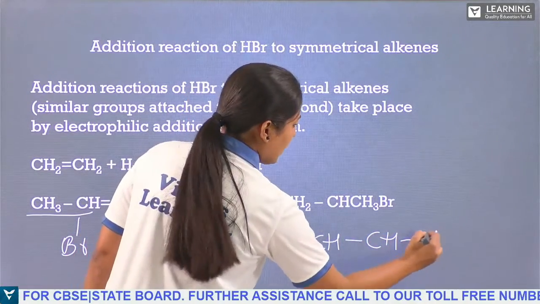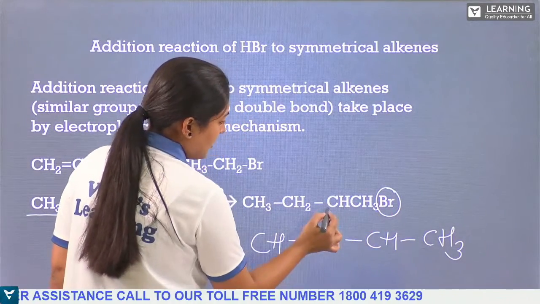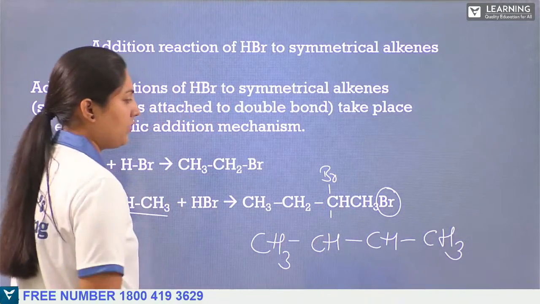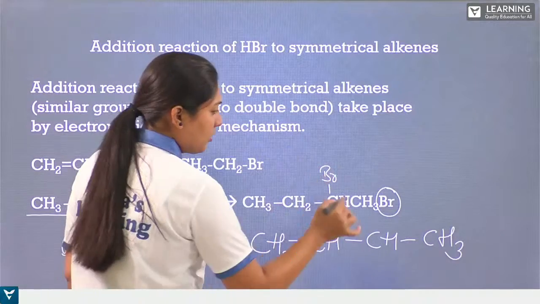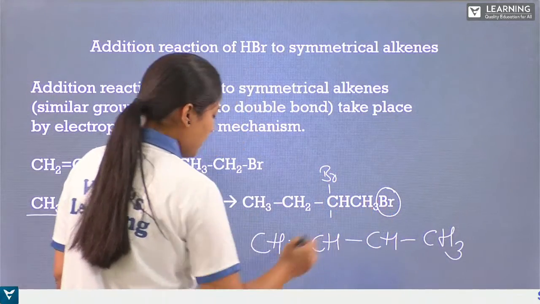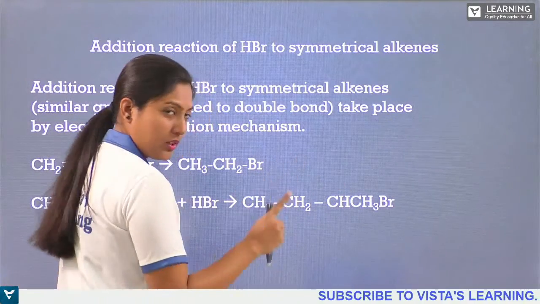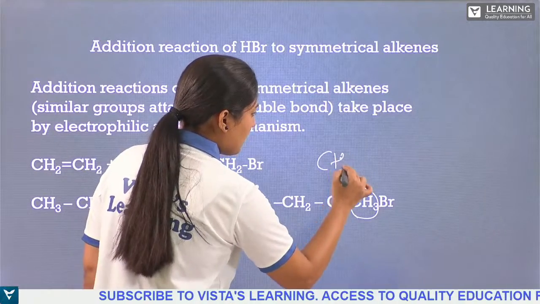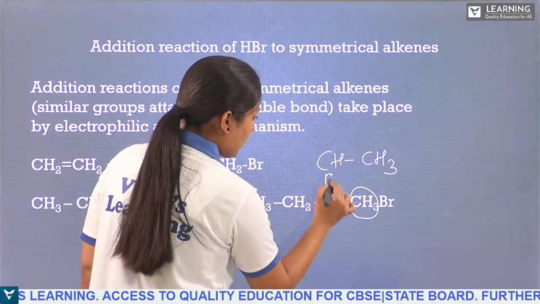CH and CH3. So what happens? This Br will be attached to this carbon atom, right? Because hydrogen is going to this carbon atom, so Br will be here. Don't think that it is here. Sometimes we can write like this, where you need to know this CH3 is there, right? So CH3, and this Br should come here.